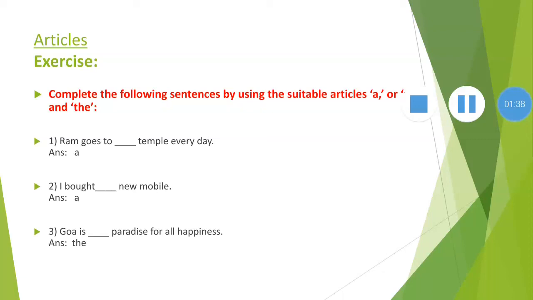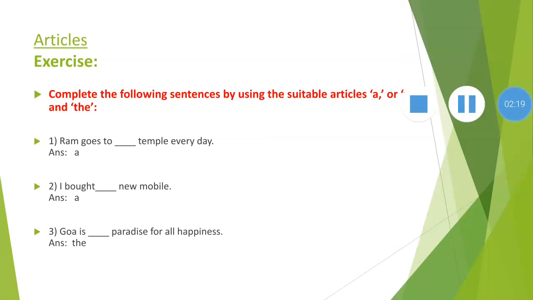Complete the following sentences by using the suitable articles a and the. Number 1. Ram goes to dash dash temple every day. Here we do not get any specific idea of which temple, we do not get the name of the temple. It is just a temple, a common or general idea. That's why we use the article a.